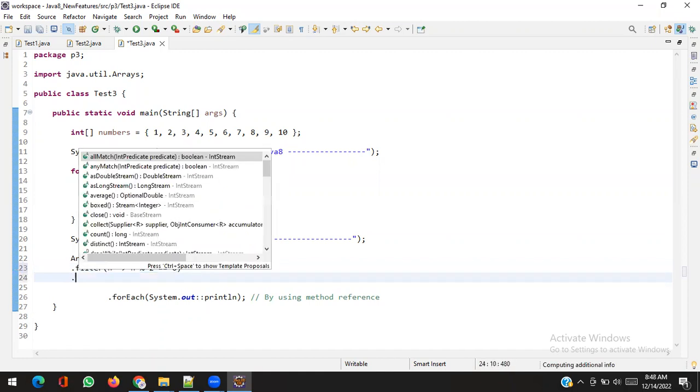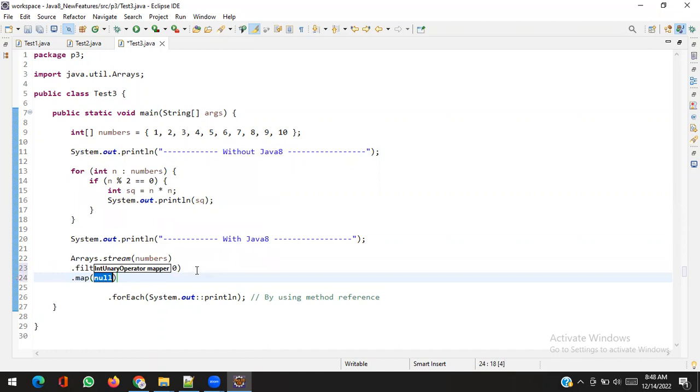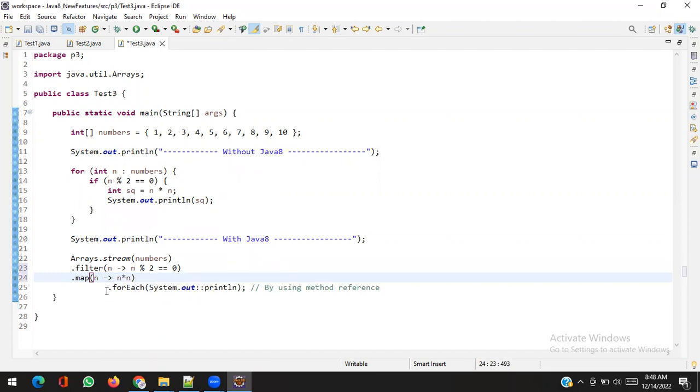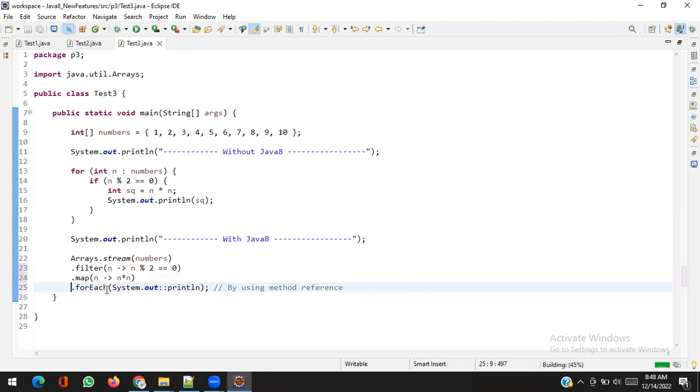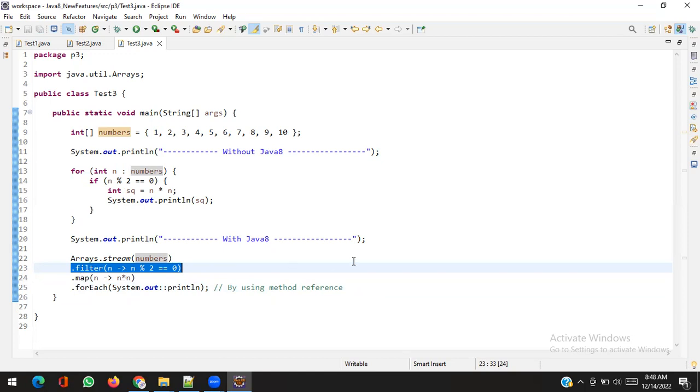If it matches, for every n I will multiply it by itself, squaring it. Now you can see how cool. In the stream of numbers, filter those numbers on the basis of whether they are even or odd, and if they are even, then convert into the square and then print them.